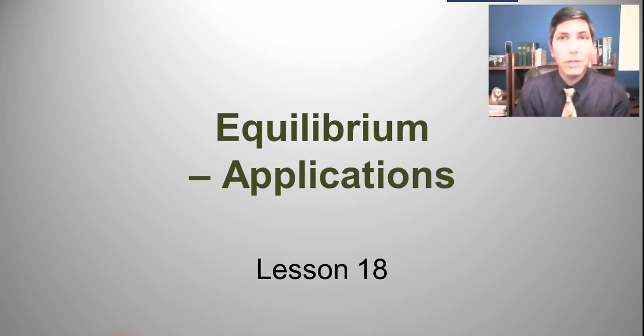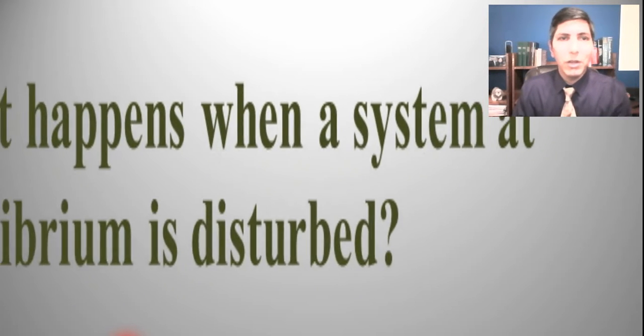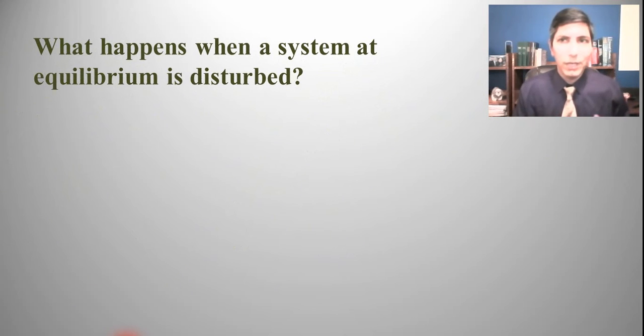In this video, we're learning about some applications of equilibrium and what happens if you mess with or disturb a system at equilibrium. Now, we learned in the last series of videos that equilibrium is a state that you have when the concentration of a system has basically stopped changing. So it doesn't mean the reaction has stopped. It just means that the forward rate is the same as the reverse rate in a reversible reaction. But what happens when you disturb that system?